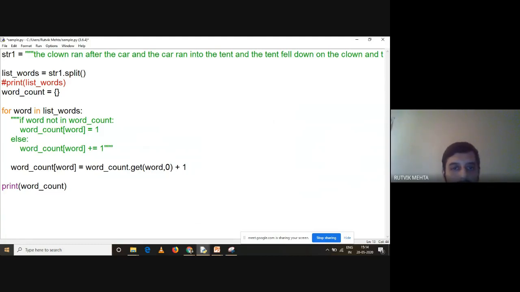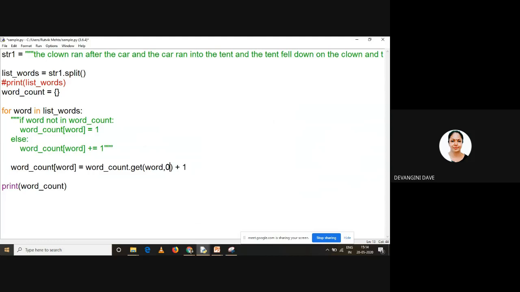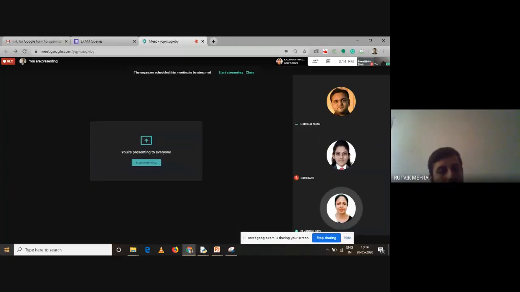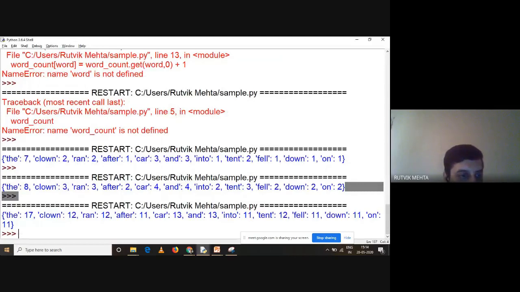No doubts? Sir, what is the output? Means I missed it. You just replace 0 with 10. What is the output at that time? Output is nothing, but you can see that earlier the count was 7, but I kept a default value of 10, so now it is 17. Earlier the count was 2 over here, I added 10, so now it is 12.